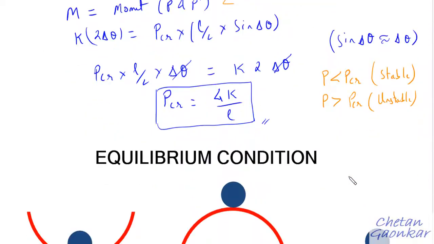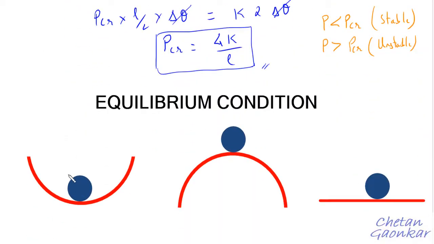The same can be understood by this diagram. This is a stable case. Why is this called a stable case? Because if I disturb this roller in this direction, because of the nature of this surface it will come back to its initial position. If I disturb it in this direction or that direction, finally it will land at its original or equilibrium position. Therefore this state is called the stable state.